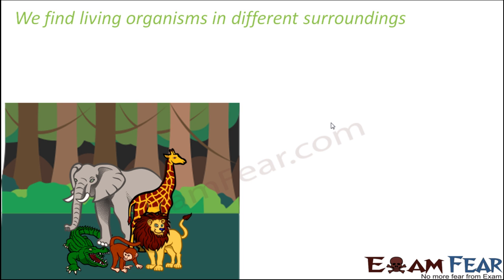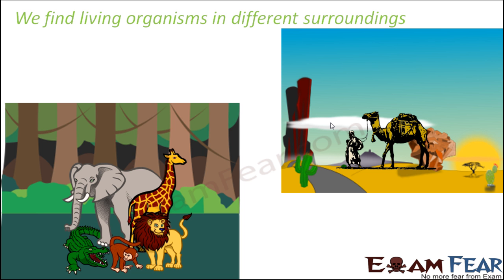So you have huge animals like elephant, lion, tiger, giraffe. You have smaller animals like deer or goats or monkeys. You have very tiny organisms like insects, worms, birds. So you see a huge variety of living organisms in the forest. Again, if you go to some other type of surrounding, maybe a desert, what would you see in a desert?